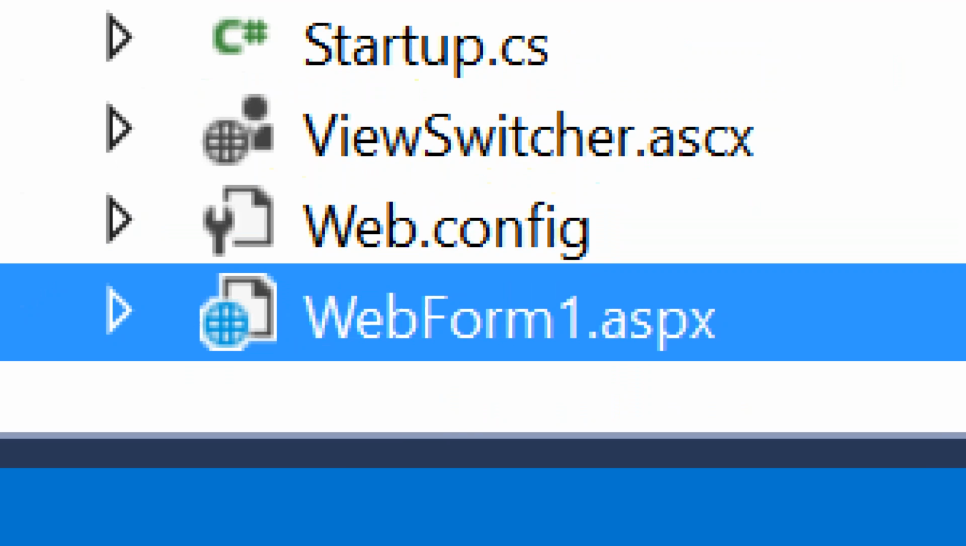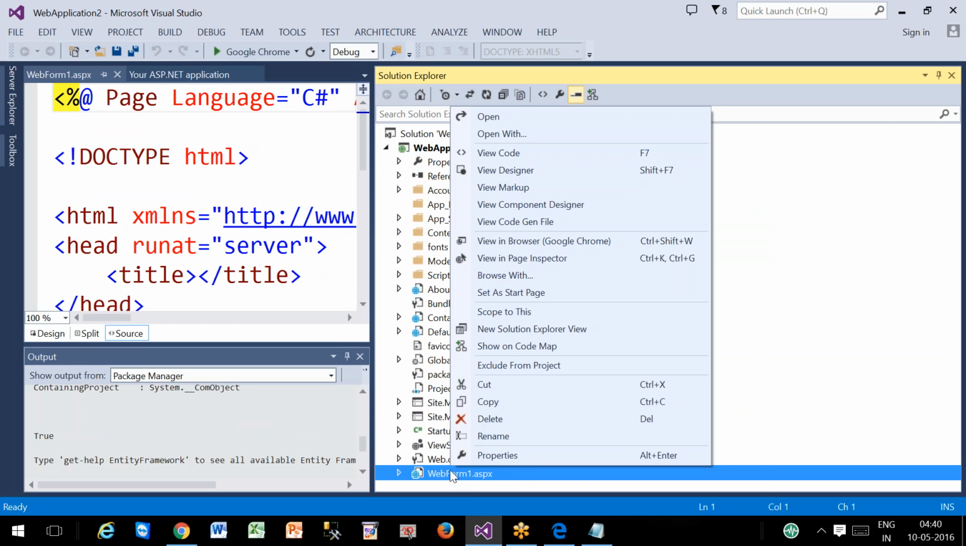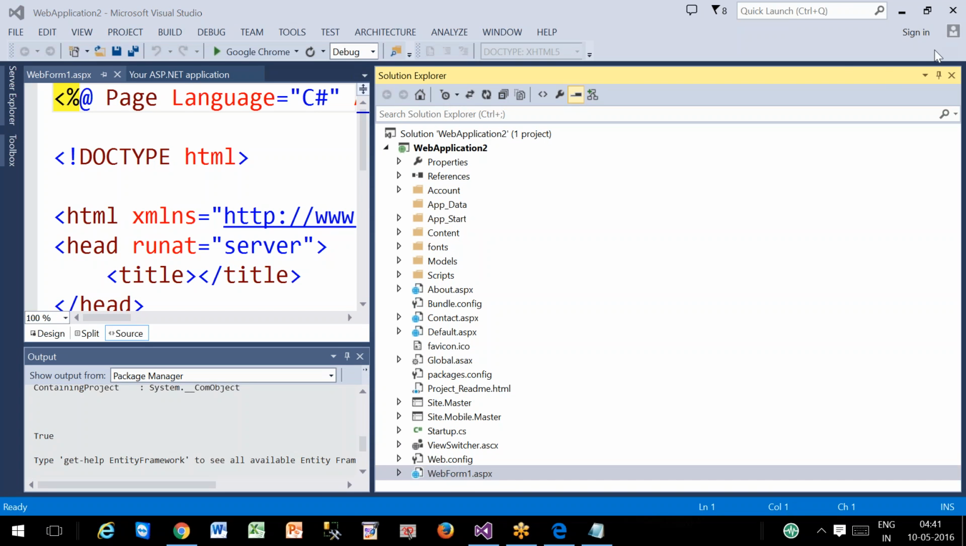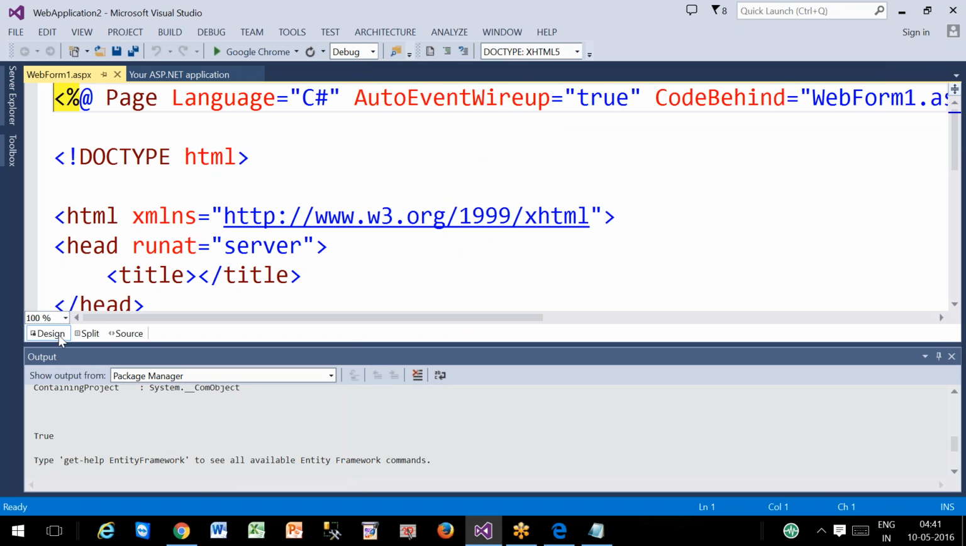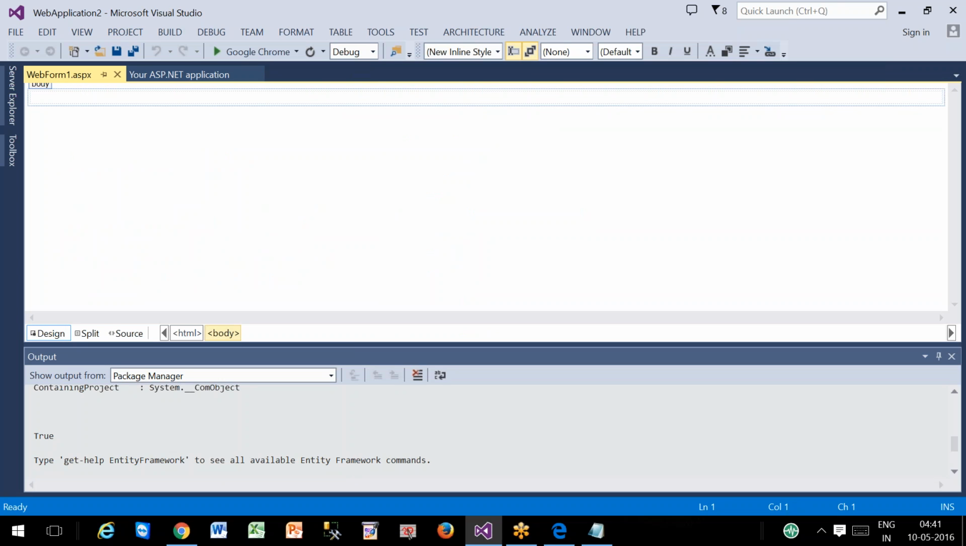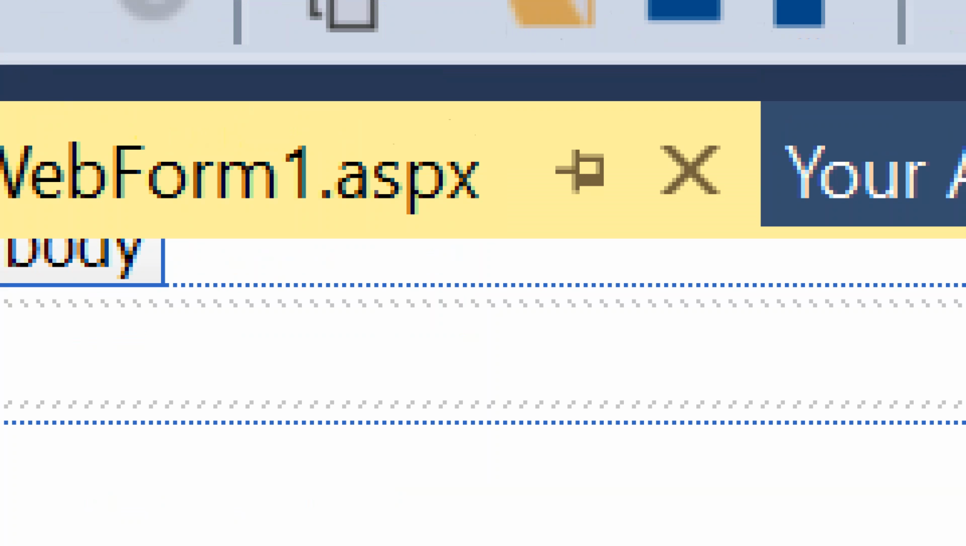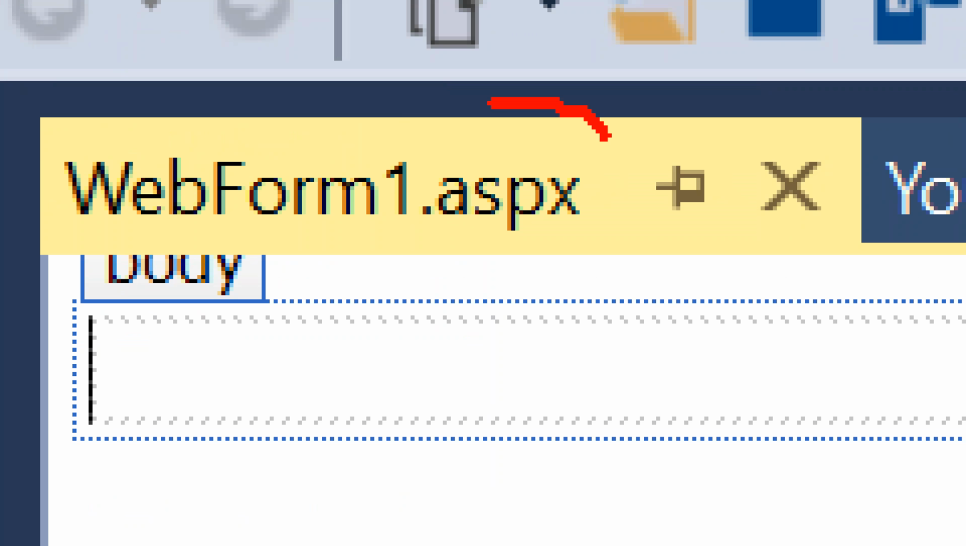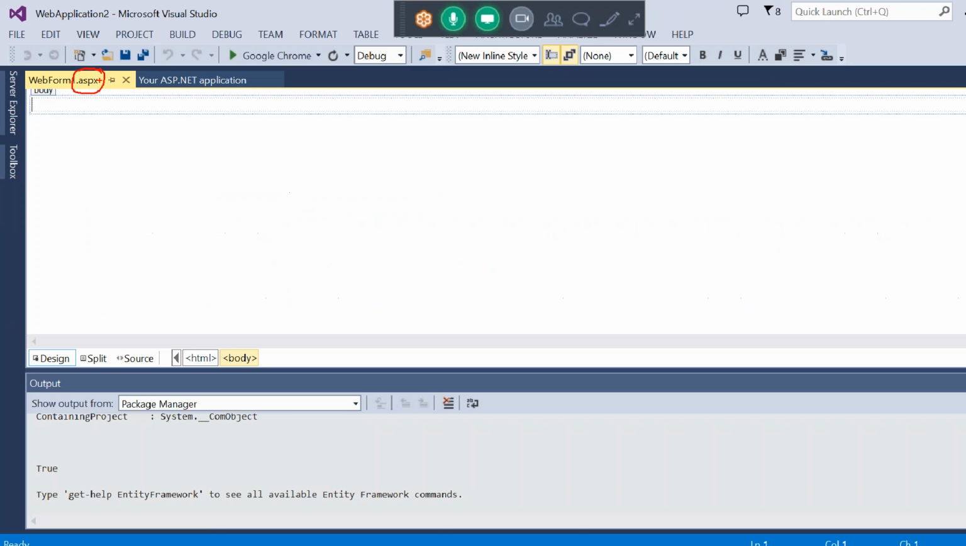After that, your web page, you can set it as start page. Right click, set as start page. After that you have to check your web page design. Page name is web form 1. Extension of the ASP.NET web page will be .aspx.